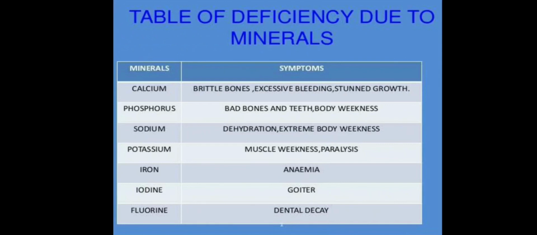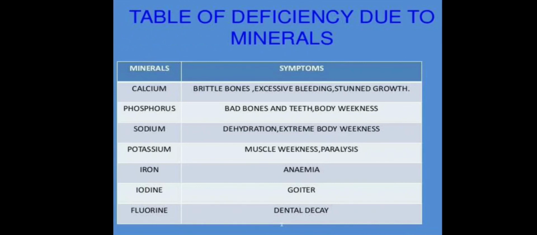Anemia is a disease in which the level of hemoglobin is less than normal, and it also reduces the oxygen carrying capacity. Thus the deficiency of iron leads to a disease called anemia. Symptoms: the person looks pale, feels very weak, tires easily, loses weight, and his nails also turn white. Fluorine is also responsible for the formation of teeth. So deficiency of fluorine causes dental decay.